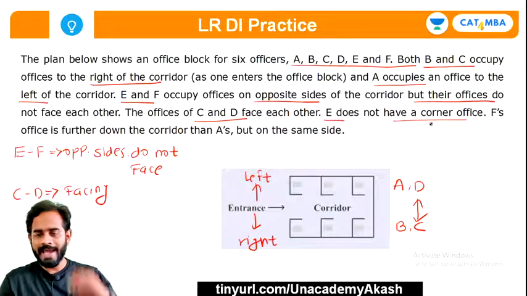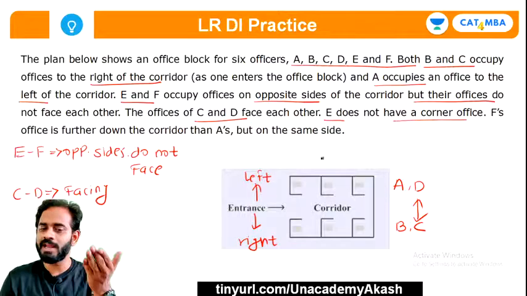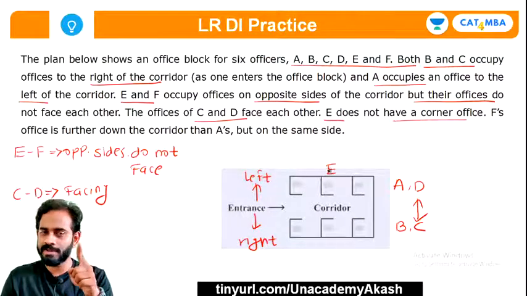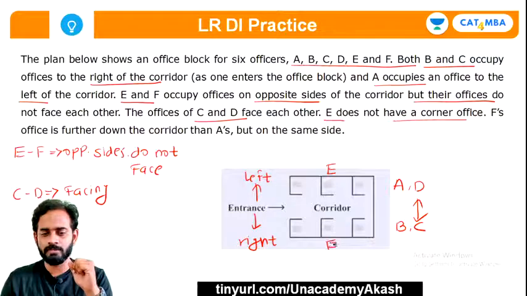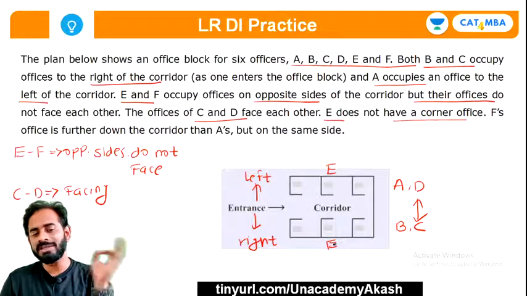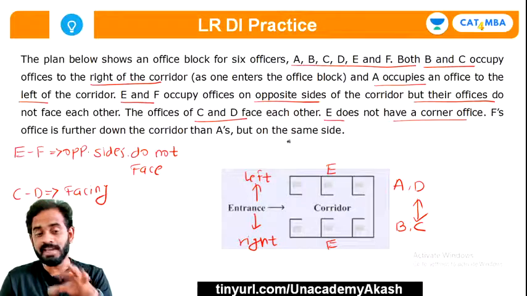It means that as of now E has two options, either middle office towards the left, this place, or middle office towards the right, so this place. Now the next clue is F's office is further down the corridor than A's, but on the same side, right?